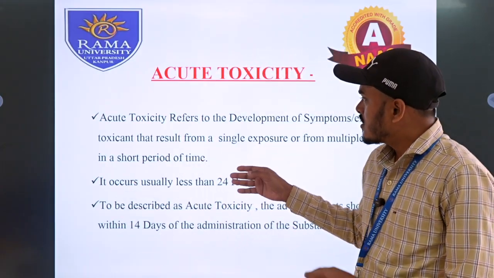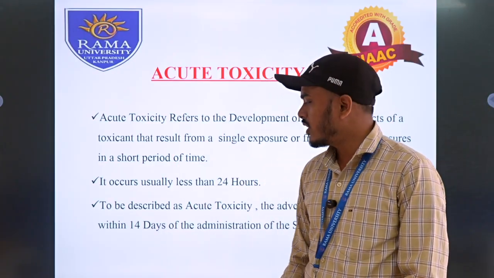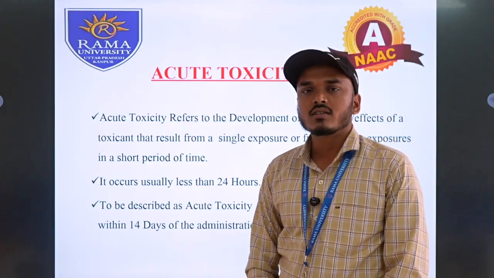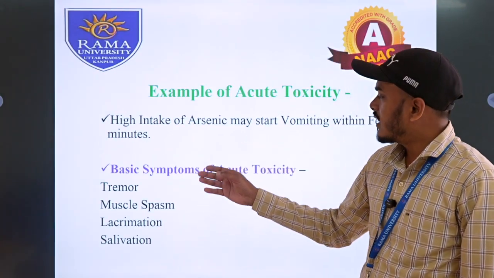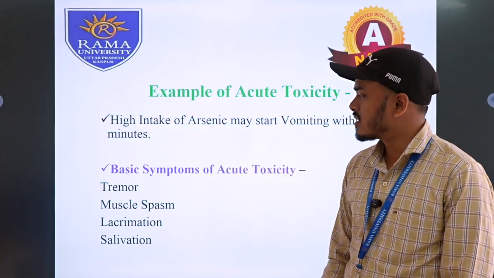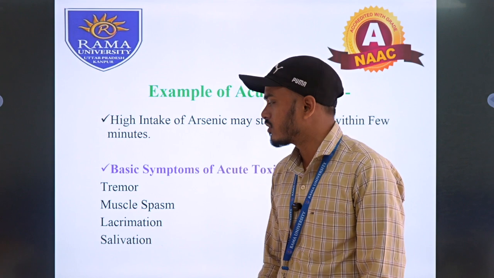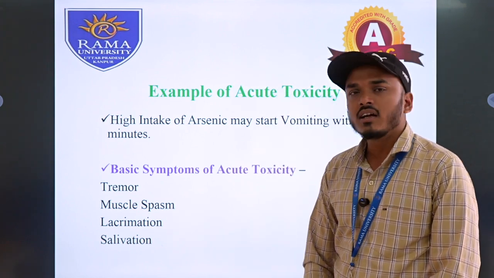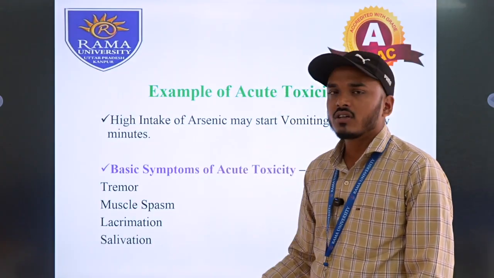Acute toxicity shows its result within 24 hours, and the observation duration is 14 days. Within the 14 days, acute toxicity works, and there are various symptoms it shows. If the patient or animal is suffering from acute toxicity, it shows tremors, muscle spasm, that is tightening of the muscles, lacrimation in the eyes, and salivation in the mouth.